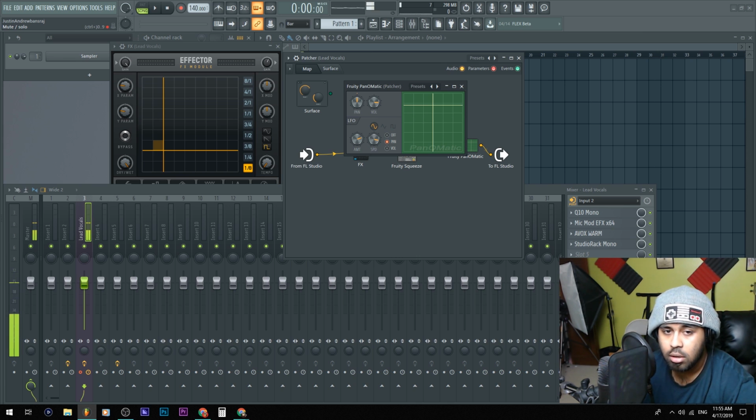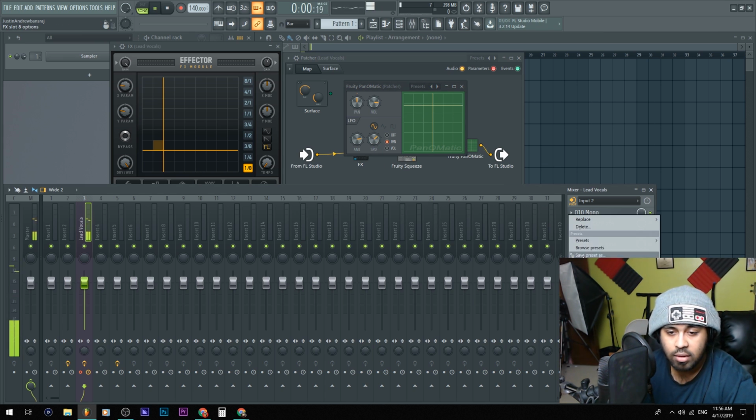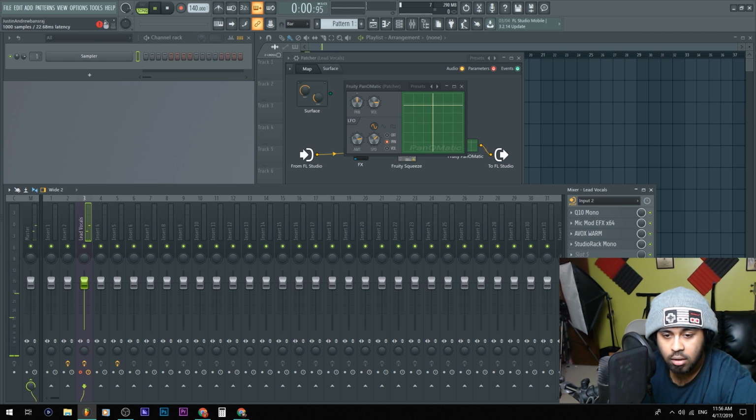I'll turn back Patcher. And now you're hearing me on the left and right. Now it's on the right side, and then now it's going to go to the left side. And yeah, left to right and right to left and left to right. And instead of having these multiple FX slots, you could delete them.